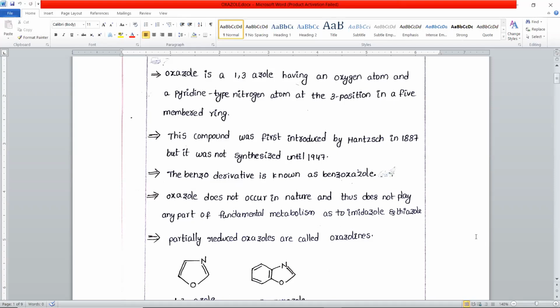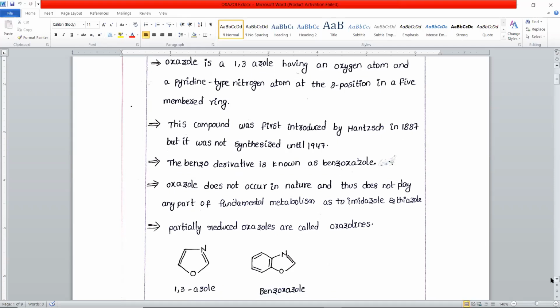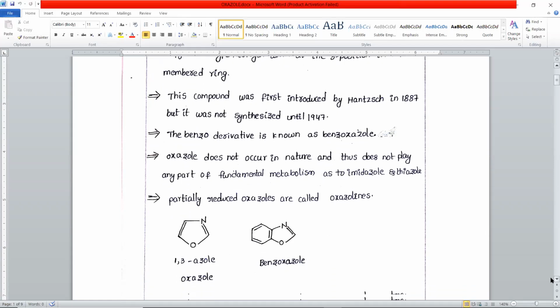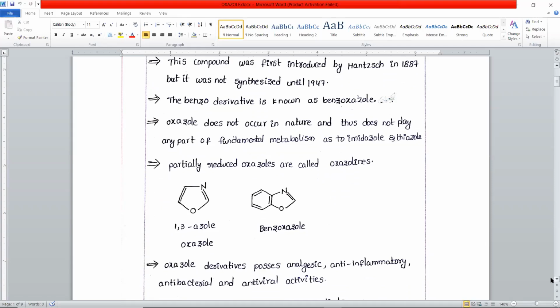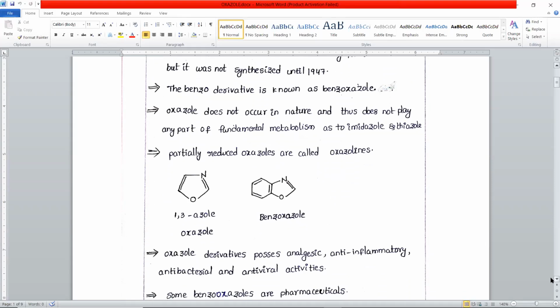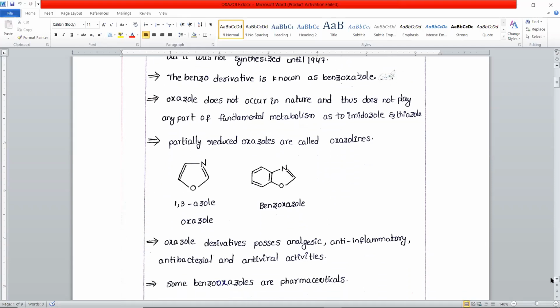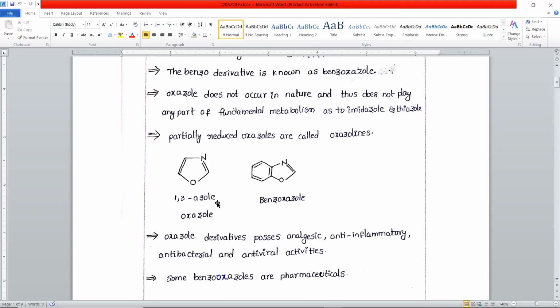The benzo derivatives of oxazoles are known as benzoxazoles, and they have some pharmaceutical activity and are also important compounds in the pharmaceutical industry. This oxazole, or 1,3-azole, does not occur in nature. It is part of very few naturally occurring compounds like alkaloids, but it is very rarely found in nature.